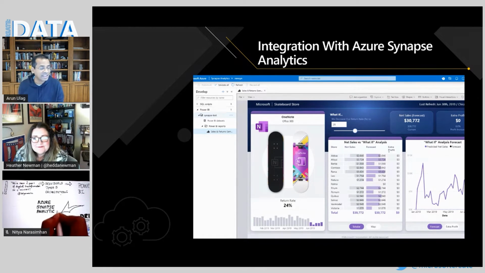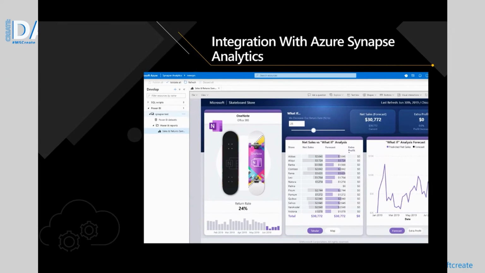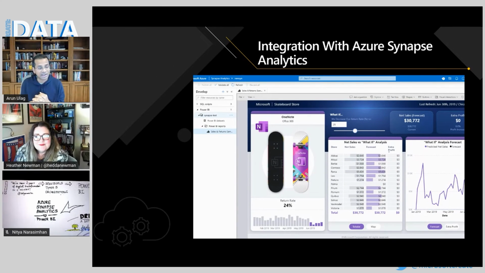So what you're seeing on this screen is the Azure Synapse Studio. You can see all the assets on the left-hand side, and you can see that right here, just where I can see my data warehouse assets, etc., I can go ahead and build my Power BI report. So Power BI is natively integrated into Azure Synapse Analytics, which is awesome because between Power BI and Synapse, there really are no limits. You can analyze petabytes of data with very, very fast performance. So we're very excited about the general availability announcement last week. We had an awesome event with Satya and Amy Hood and Rohan present Azure Synapse Analytics to the world. So that's what we announced last week. Really, really excited about that.